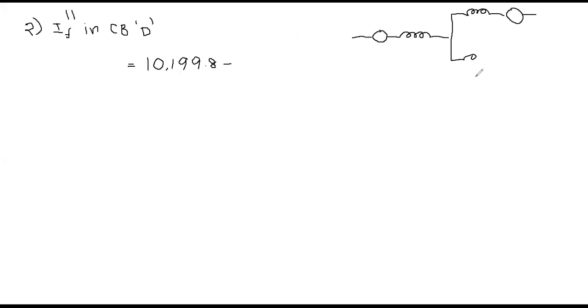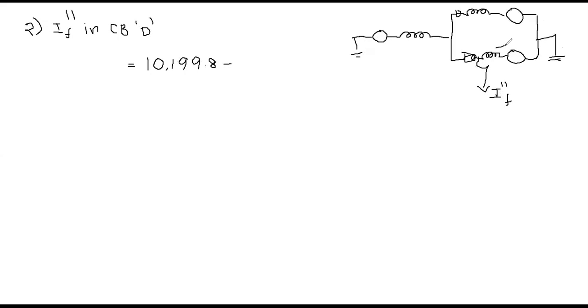Here you will have one circuit breaker, and here you will have circuit breaker D, and later you will have the fault reactance. Similarly this one, and this will be closed. Here it is connected to ground, similarly here it is also connected to ground. So the fault is at this point, and this is the total IF double dash, which we have already determined in the first case.